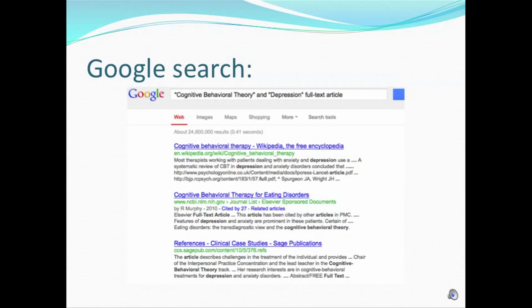I'm guessing it's because full text article adds so much more that it wasn't a specific term within quotes or a Boolean added to it, so it includes everything that says full text article in it, which is enormous. I can almost guarantee you that most of these links would be pretty much unusable for any type of research that someone is doing for cognitive behavioral theory and depression.